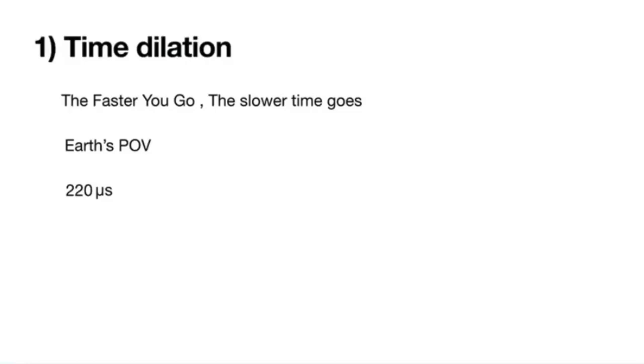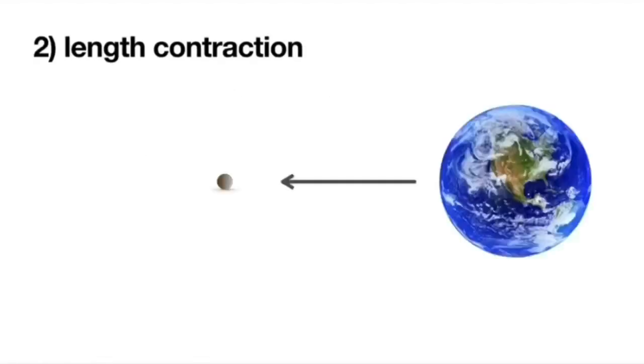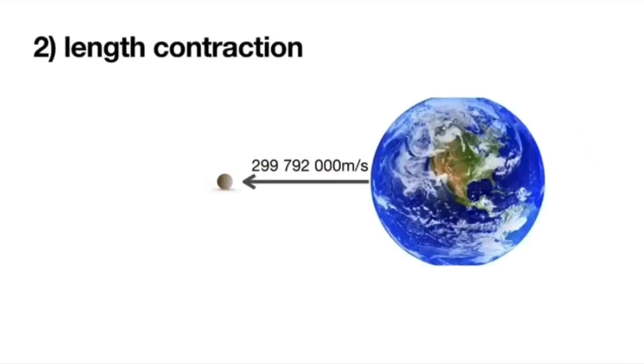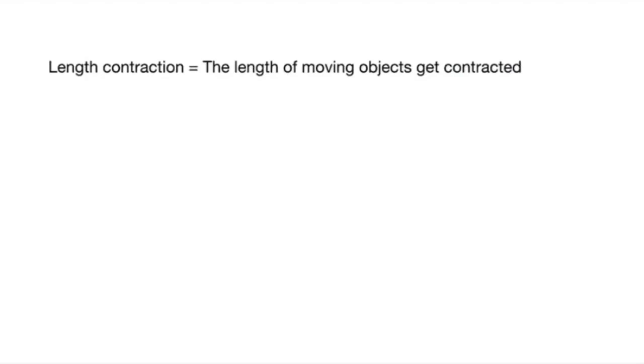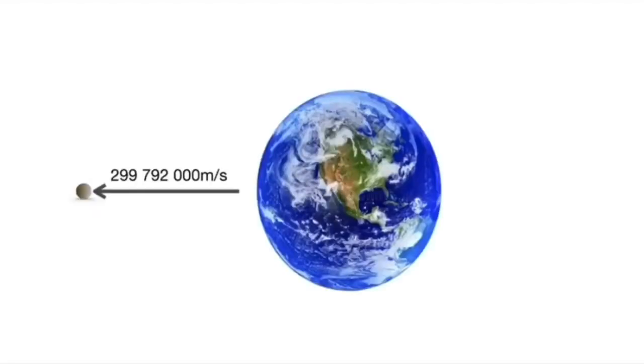The second explanation is length contraction. From the muon's point of view, the Earth is the one moving towards the muon at near the speed of light. Length contraction is basically the length of a moving object gets contracted. However, this effect can only be noticed when the object moves at really high speeds and not normal objects which move at everyday speeds. Here, the Earth is the moving object, so the length of the Earth gets contracted.